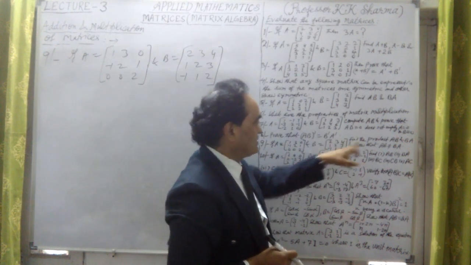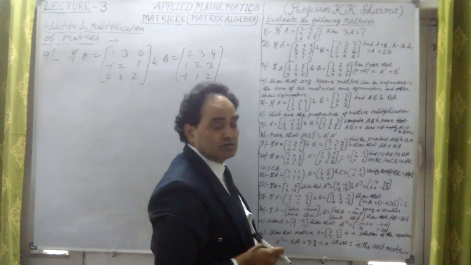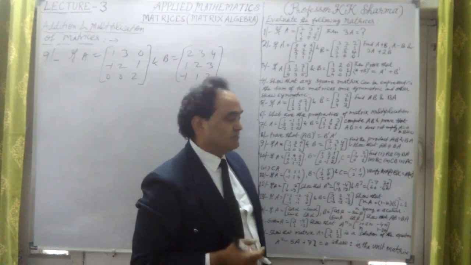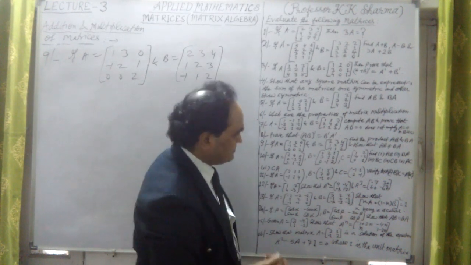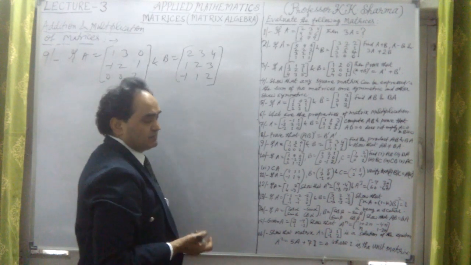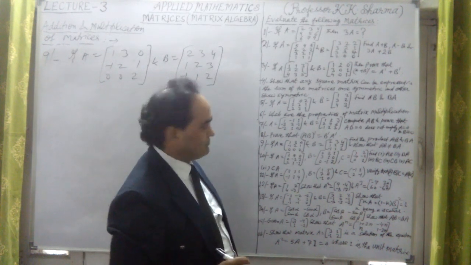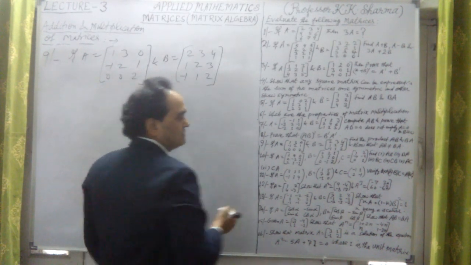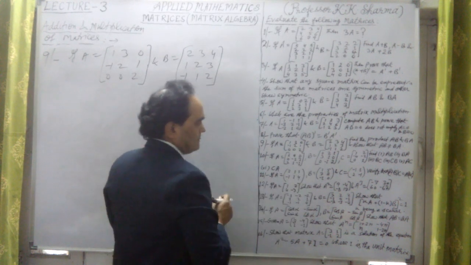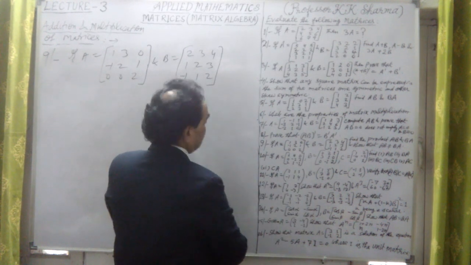Now we have to find the products AB and BA, and then prove that AB is not equal to BA. Simply, we can multiply them and then show that AB is not equal to BA. It is a simple one, but let me find the multiplication again. Let me check whether the matrices given are the same or not.